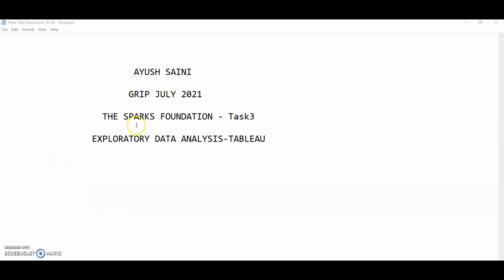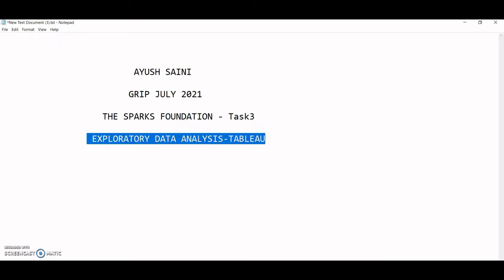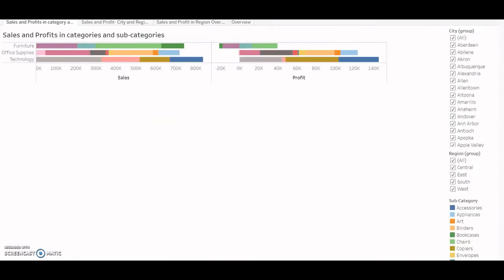Hello all, this is my third task for GRIP July 2021 provided by the Sparks Foundation. So in this task I'll be performing exploratory data analysis using Tableau on Superstore data. So this is my public Tableau sheets and dashboard.